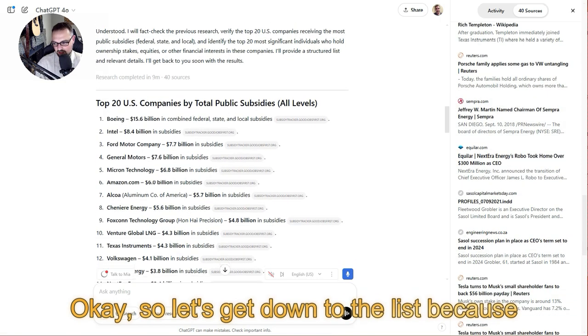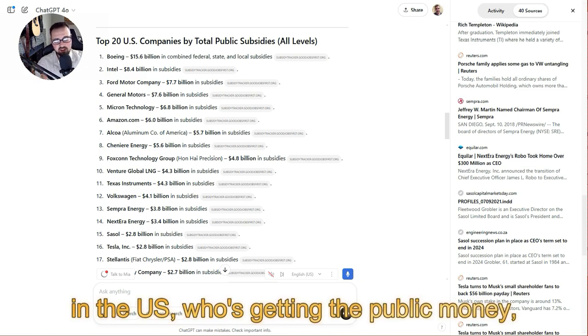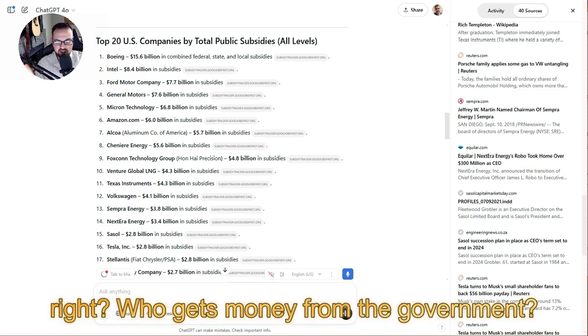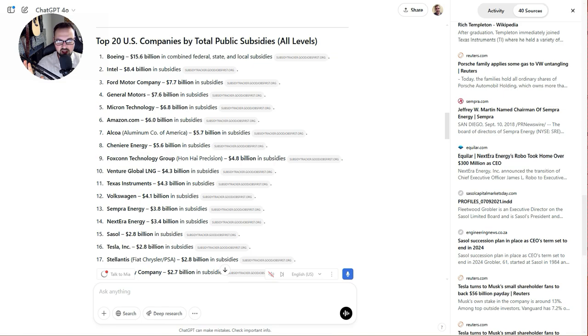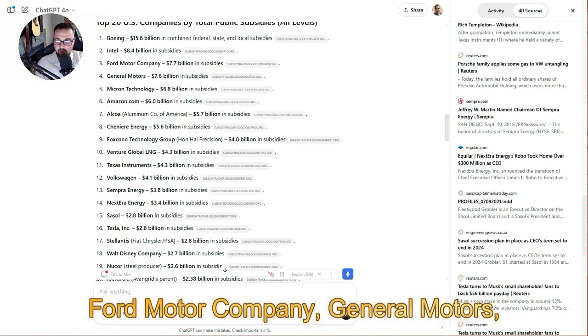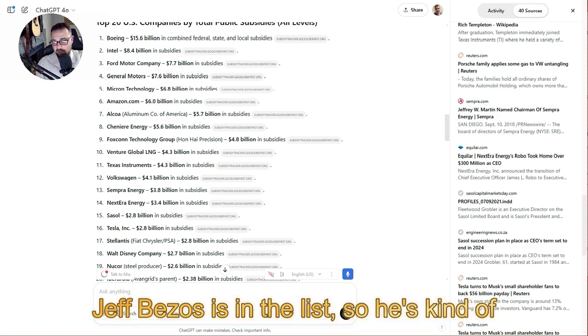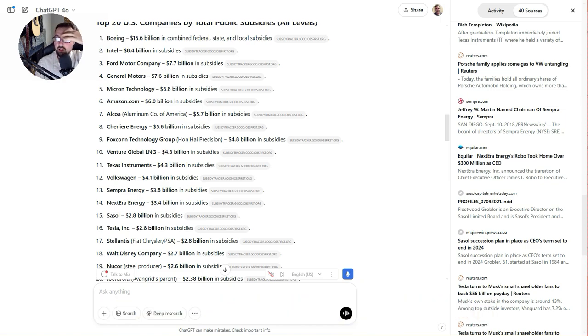Okay, so let's get down to the list, because I think this is very interesting. In the U.S., who's getting the public money? Who gets money from the government? Who has the most entanglement with the federal government? All right, so you've got Boeing, and that's combined federal, state, and local. Then Intel, Ford Motor Company, General Motors, Micron Technology, Amazon. Jeff Bezos is in the list, so he's kind of implied there.